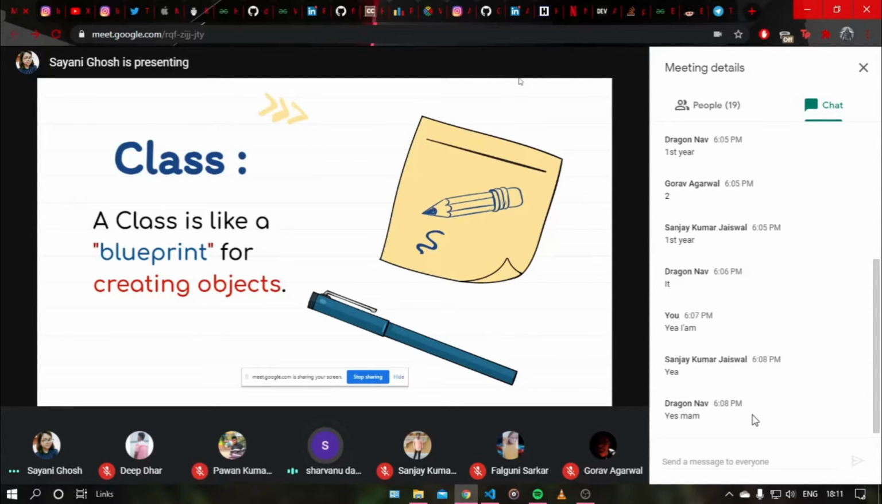A blueprint is like something like a skeleton or something. The body, actually, the rough sketch. Yeah, exactly. Like a rough idea about how the object will actually be. Yes, exactly. The class is just like that.